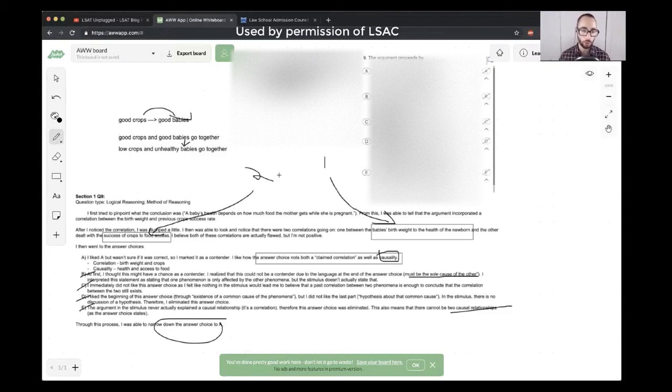I think this was a great detailed walkthrough. And you see, it takes time. It takes time to talk through this. It takes time to write this all down. This is a good couple hundred words right here. It's a lot of analysis and it takes time. And so of course, you're not going to do this sort of analysis for every single question you ever attempt, or necessarily every single question that gives you trouble, but you want to do it for a lot of them, no doubt. So great job on this one.